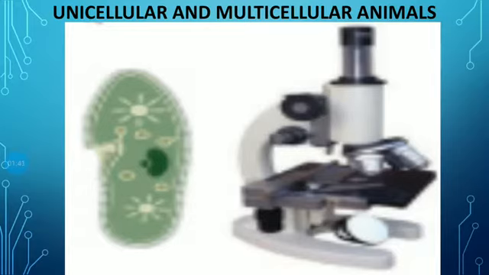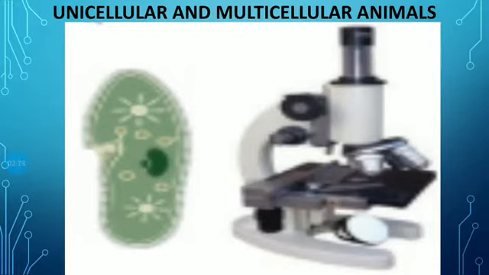You will see the continuously moving amoeba. The paramecium is a unicellular animal like the amoeba. See friends, in that single drop you can observe lakhs of microorganisms, because the paramecium and amoeba are unicellular animals, and they are so small we can't observe them with the naked eye.